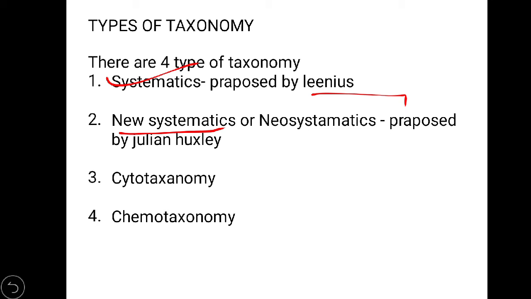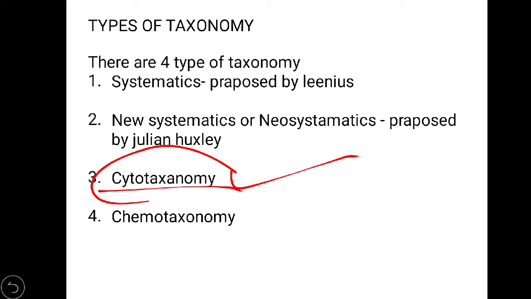Second, new systematics. We can see that it is the improved form of systematics, and this term was proposed by Julian Huxley. Third is cytotaxonomy, cyto meaning cell. When we do classification, identification, and nomenclature on the basis of cellular organization and cell organelles, this kind of taxonomy is known as cytotaxonomy. And the fourth is chemotaxonomy. Chemo is a very simple word, it comes from chemical. So when we do identification and nomenclature on the basis of the chemical constitution or structure of a living organism, this kind of taxonomy is known as chemotaxonomy.